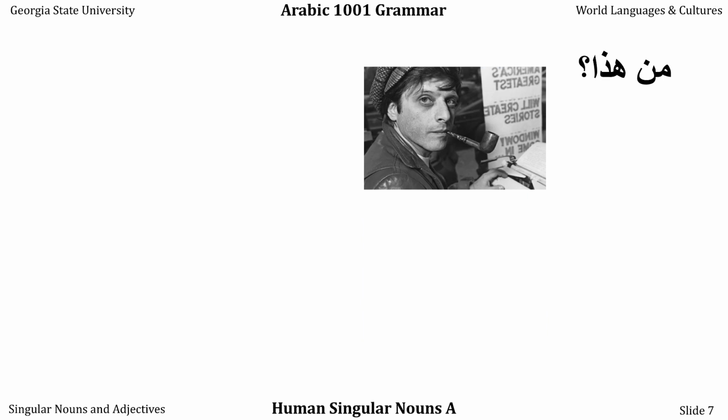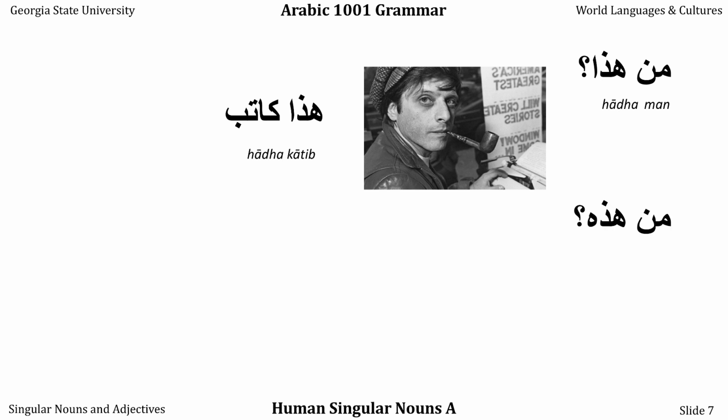This is famous science fiction writer Harlan Ellison. We're going to say hadha katib. This is a writer. Notice it's not kitab, kaf ta alif ba. This is katib, kaf alif ta ba. This is important, and you need to pay close attention to this. So a kitab is a book. A katib is a writer. They both share the kaf ta ba root for to write.